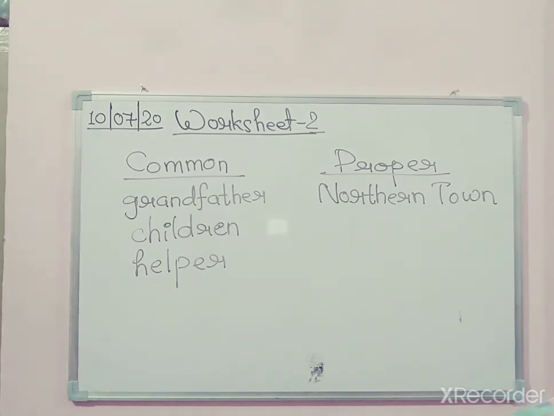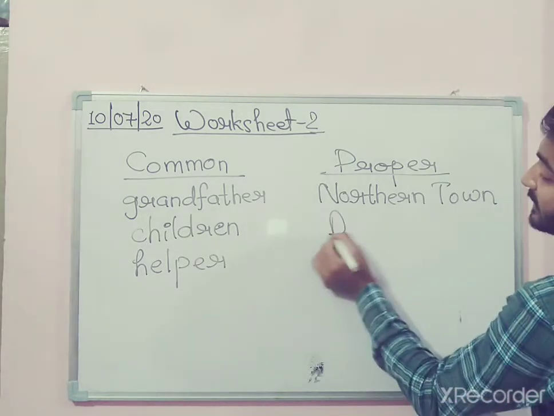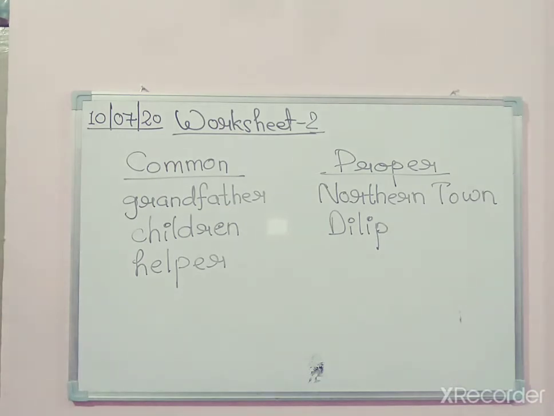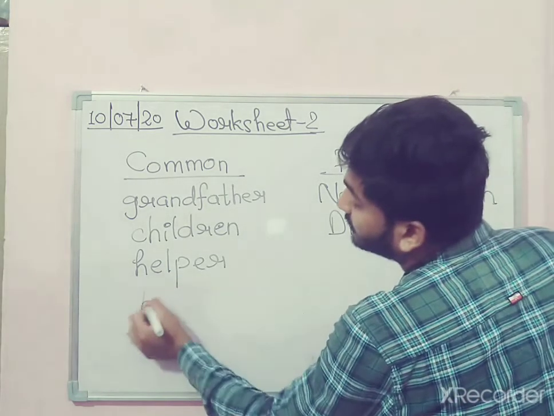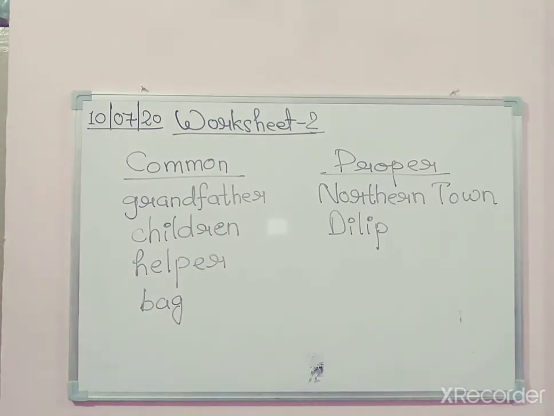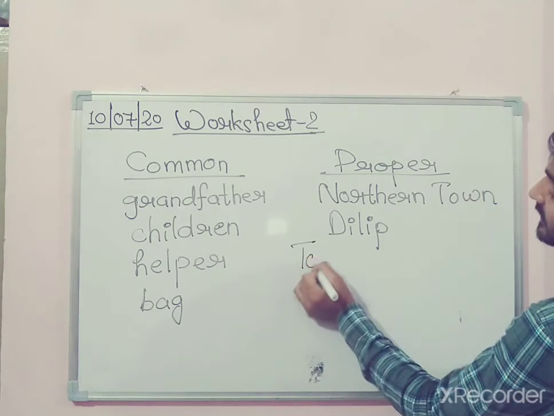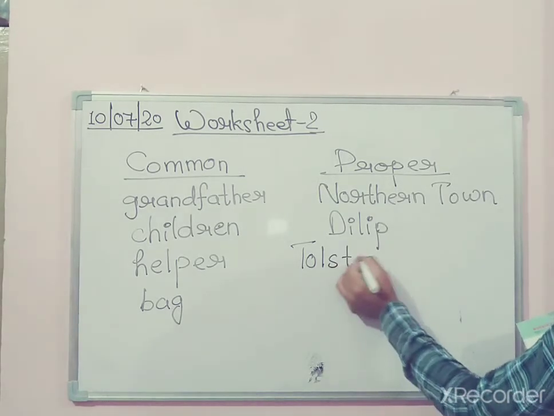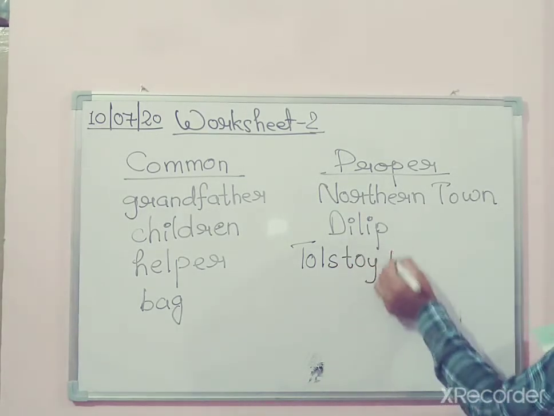And the next word which is underlined is Believe, which is written with a capital letter. That means it's a name. It's a proper noun. The next word which is underlined is bag. Bag. Obviously, it is a common noun, because we don't know which bag we are talking about. And next, the word which is underlined is Tolstoy bookshop, and it is written with a capital letter. That means it is a specific and special name. That means it's a proper noun. Tolstoy bookshop.